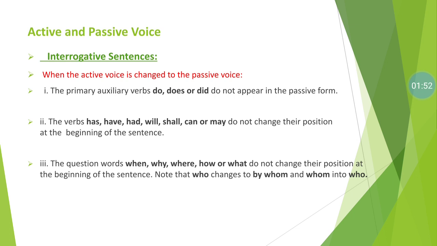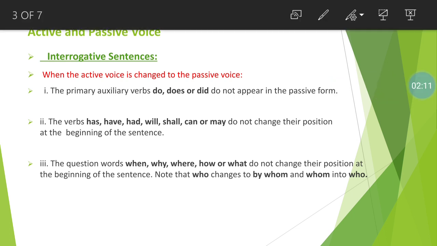So basically we know that in a statement or assertive type of sentence, the construction is subject, verb and object, but in an interrogative sentence, it is WH word plus helping verb plus subject plus main verb plus object and question mark. Such a sentence pattern is used in interrogative types of sentences.